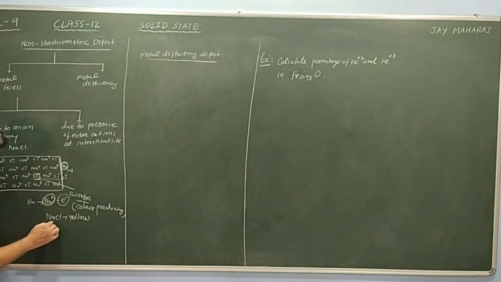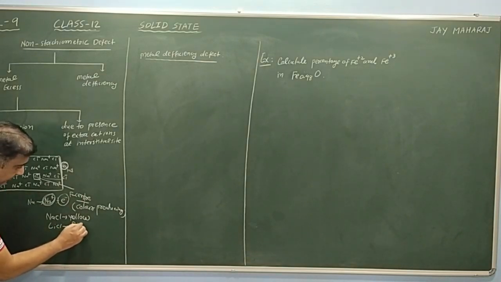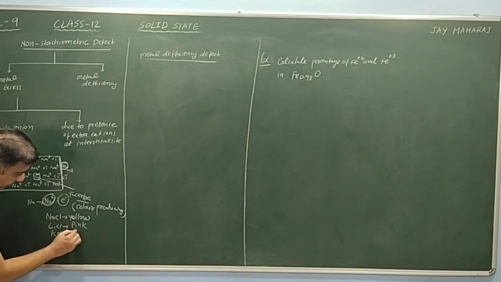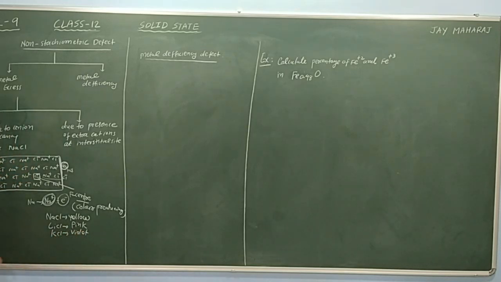Similarly, in case of LiCl, when a LiCl crystal is heated in the vapor of lithium, then it is pink color. Similarly, KCl gives violet color. Metal excess means we are heating the crystal of alkali halide in metal vapor atmosphere. That means the metal amount increases and color is produced. The reason for the color is this electron, otherwise known as F center.